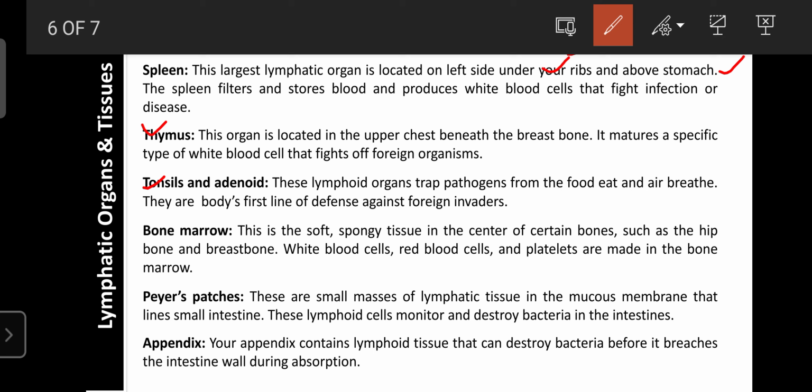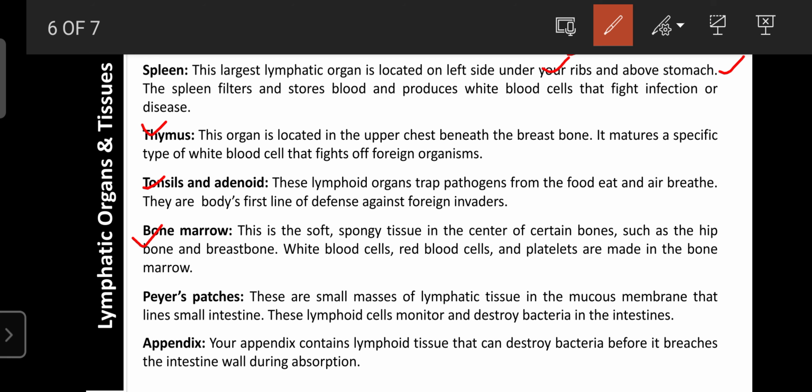Next one is the bone marrow. It is also an organ and tissue of the lymphatic system. It is present inside the bone, in the spongy part of the bone. The bone marrow has the capability to produce WBC, platelets and RBC. These WBC are involved in the defense mechanism.